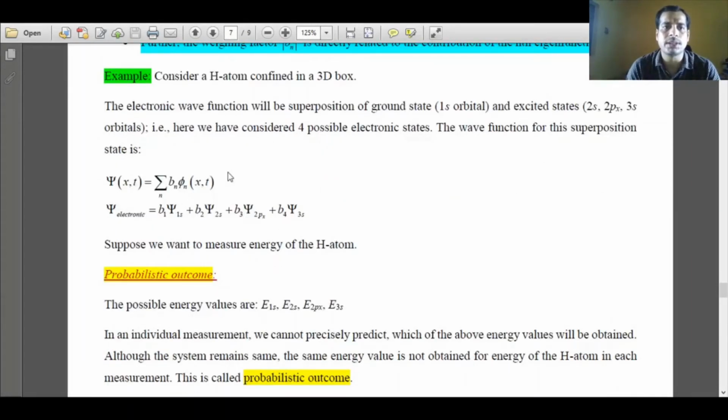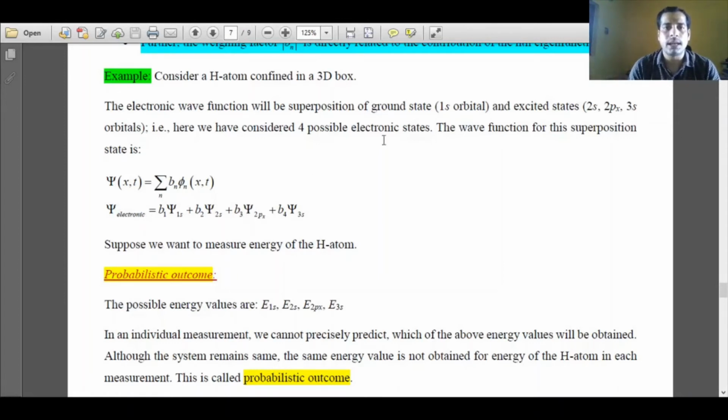Now we'll understand this with a more general example. We'll consider a hydrogen atom confined in a box. We'll take a number of hydrogen atoms confined in a box and do a number of measurements. Suppose we are interested in measuring the energy of the system. Again I am repeating the situation: the hydrogen atom is in a box and we want to measure the energy of the hydrogen atom, and we will do a number of measurements.